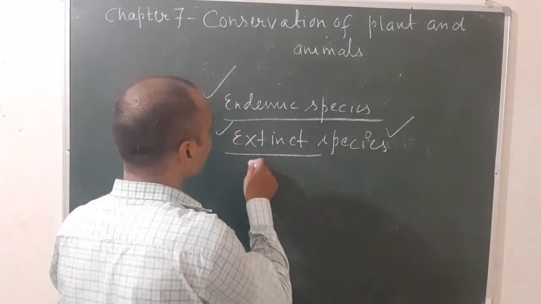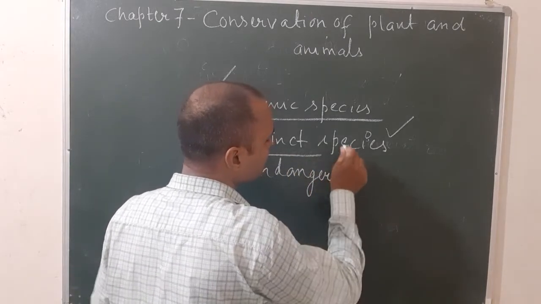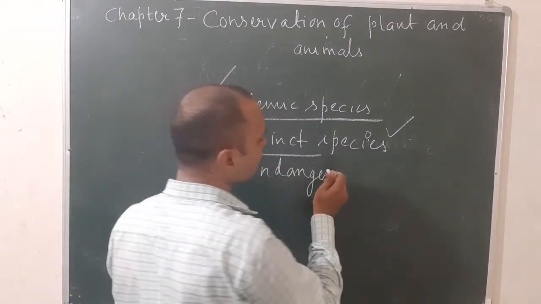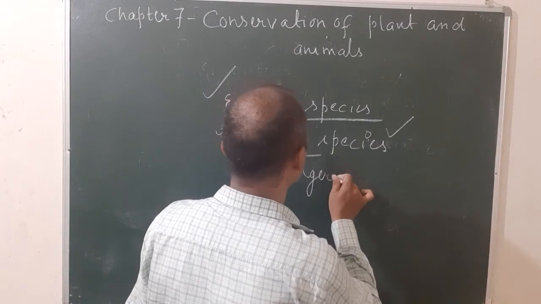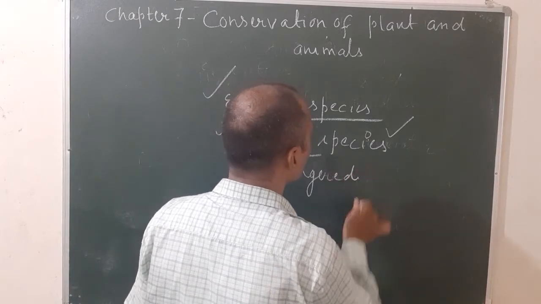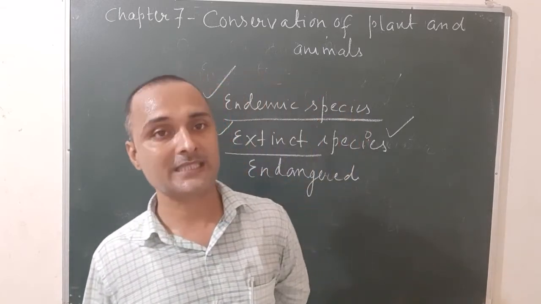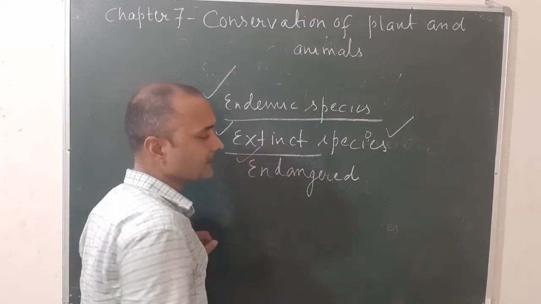And next one, endangered species. The various species of plants and animals that are facing the problem of extinction, or you can say disappearance, are known as endangered species.